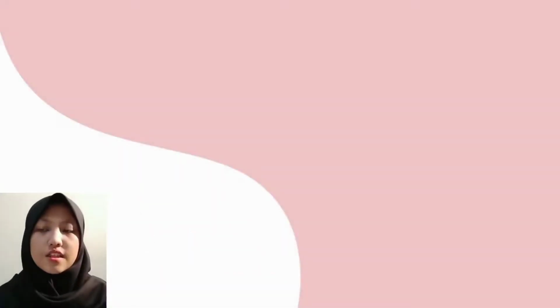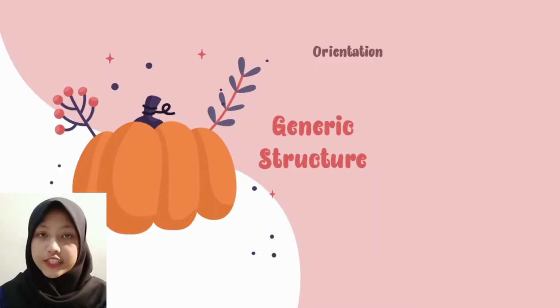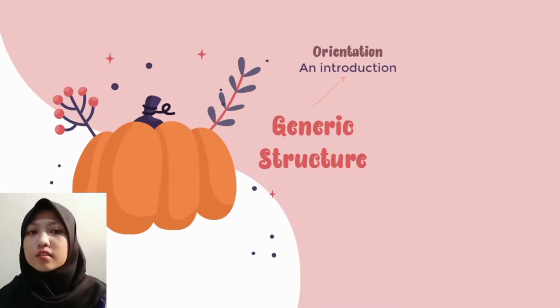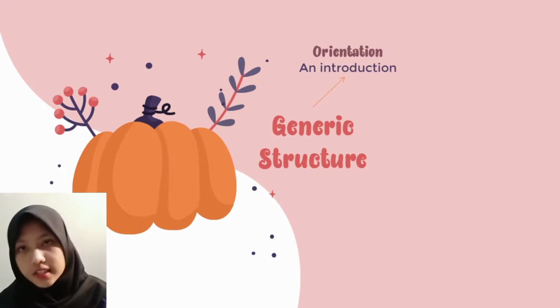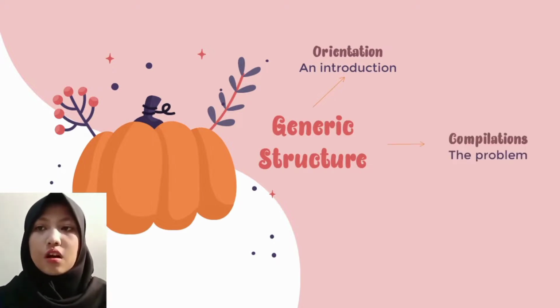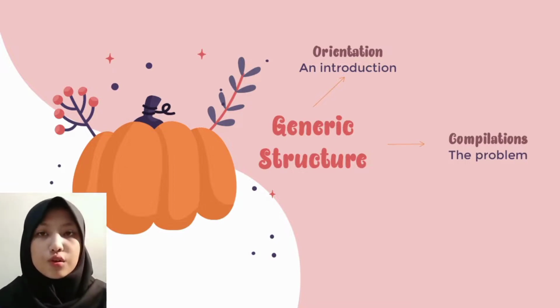The generic structure that builds a narrative text is as follows. First, orientation. Orientation is usually indicated by the words once upon a time, one day, or a long time ago, etc. The next part is complication, which is the problem in the story.